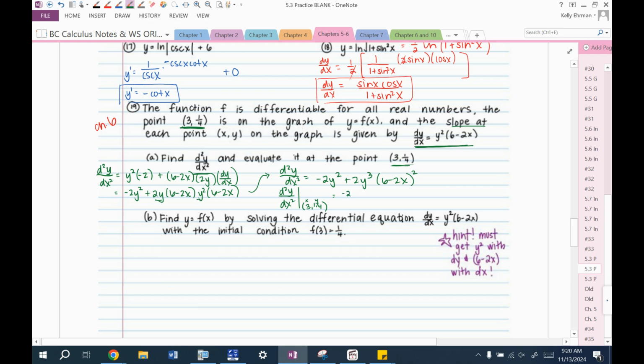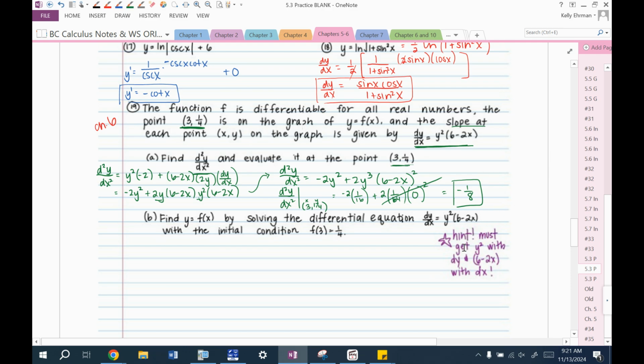So that's negative 2 times 1/4 squared, 1/16, plus 2 times 1/4 to the third, 1/64. Times 6 minus x. So 6 minus 6, 0 squared. So that's cool. That's 0. And this just comes out to negative 1/8.